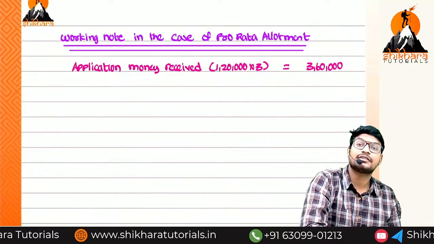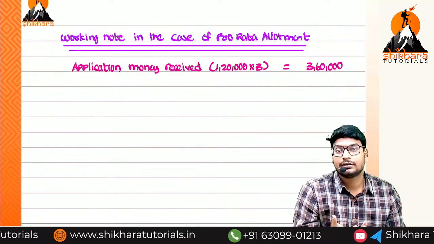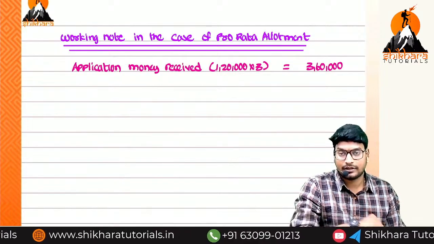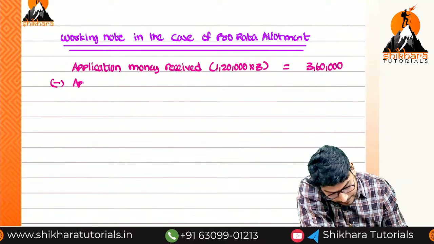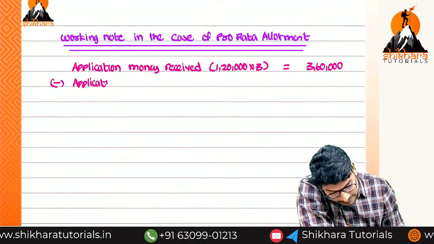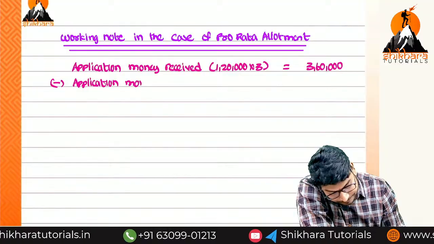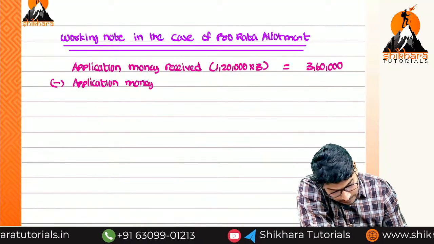How much application money actually should we receive? On 1 lakh shares only. That is the reason. Minus application money should be received.